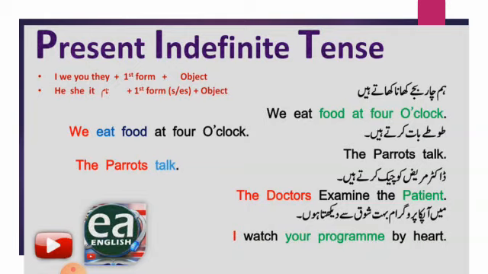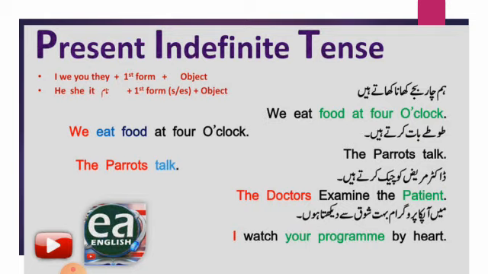As you can see in the Urdu translation, हम 4 बजे खाना खाते हैं. The structure, the formula is mentioned above in the very first line with the red: subject plus verb, first form of verb, plus object.